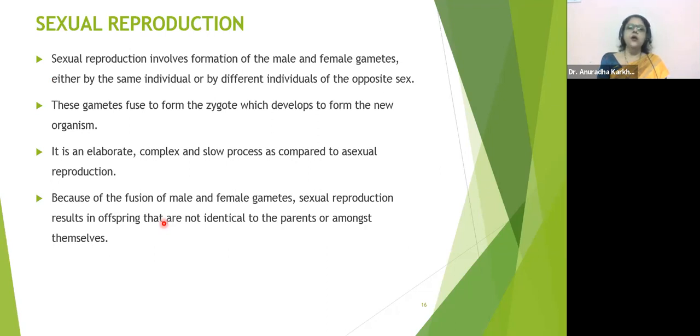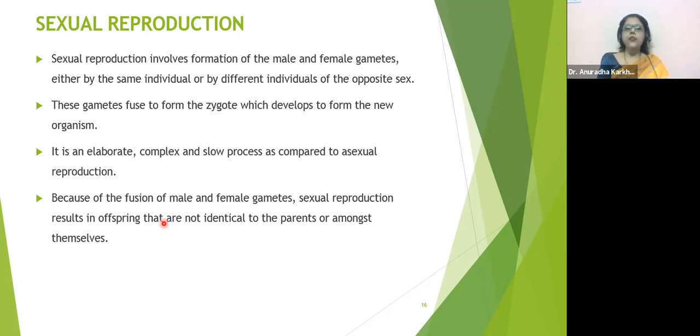That was grafting, layering, and cutting, which was artificial. And natural methods of vegetative propagation were runners, suckers, tubers, then bulb we had seen, then fragmentation, budding, correct? All those examples we have seen in asexual reproduction.